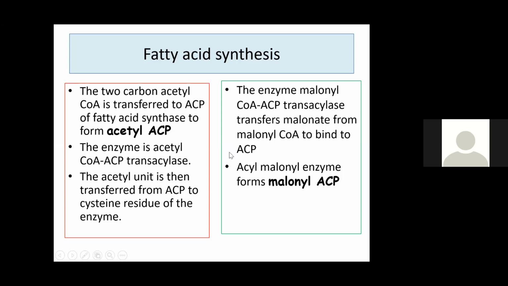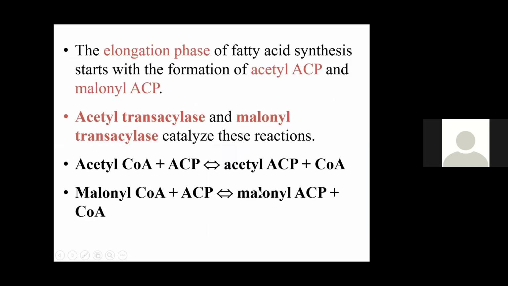Next, similarly, the enzyme malonyl-CoA ACP transacylase transfers malonyl-CoA to ACP to form malonyl ACP. Now, the elongation phase of fatty acid synthesis starts with formation of acetyl ACP and malonyl ACP.